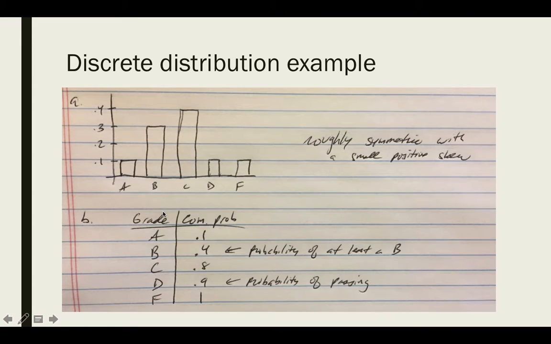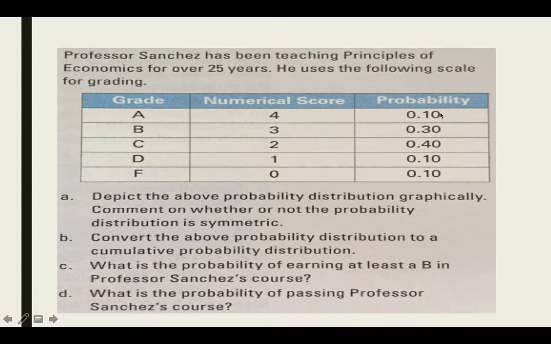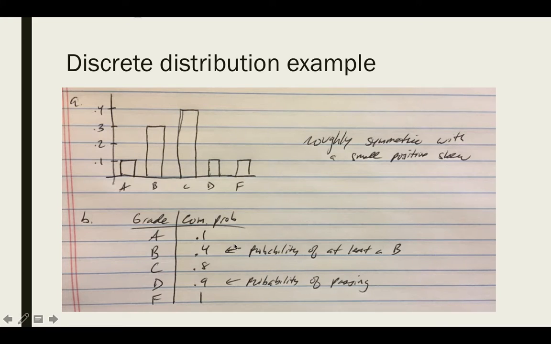From here, I can create my cumulative probability distribution. The probability of getting an A is still 0.1. The probability of getting at least a B would be the probability of an A plus the probability of a B, which we saw was 0.3. So 0.1 plus 0.3 gives me 0.4. Then if I keep going, the probability of at least a C is 0.8.